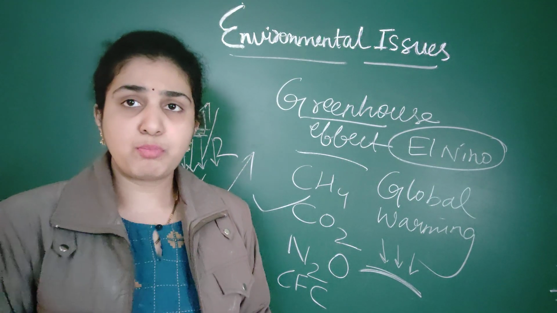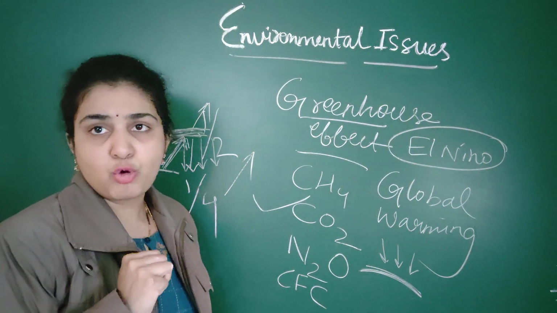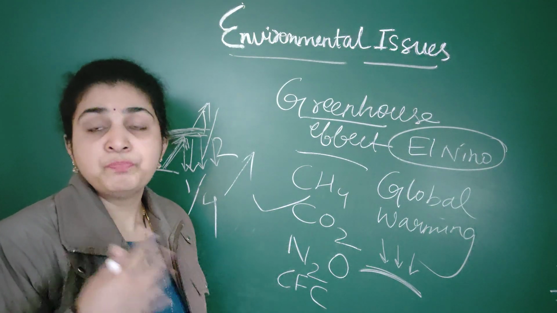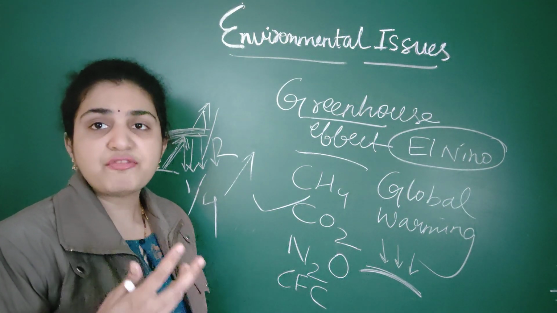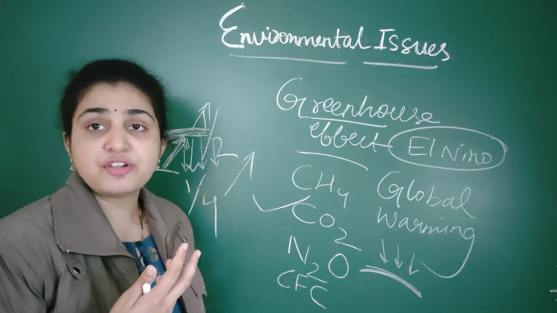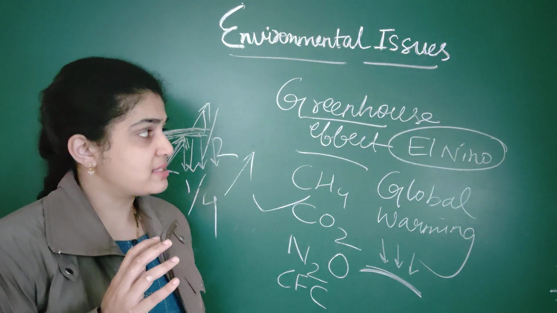Only three important questions will be asked. They are: what are the four greenhouse gases? They'll ask how they are increased. Suppose they'll ask, due to refrigerators and ACs, which gas is increased in the atmosphere? You should answer chlorofluorocarbons. Like that you should understand.